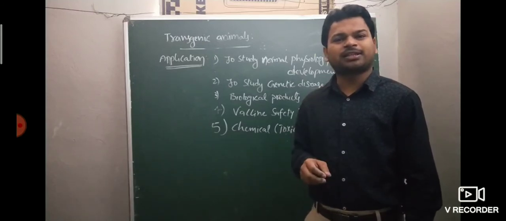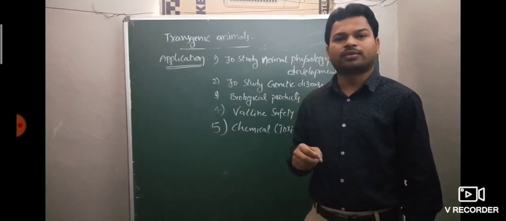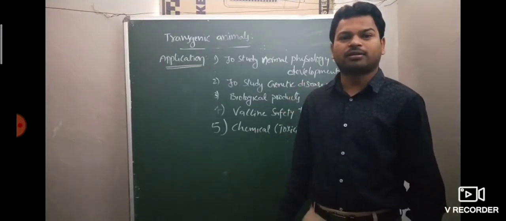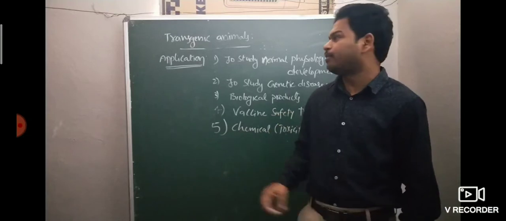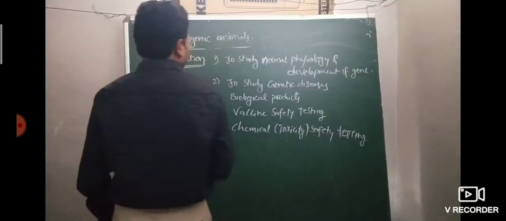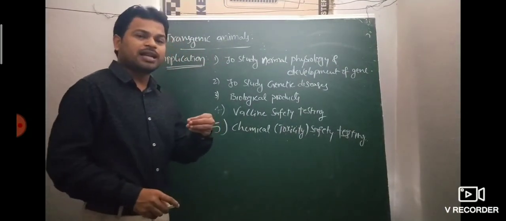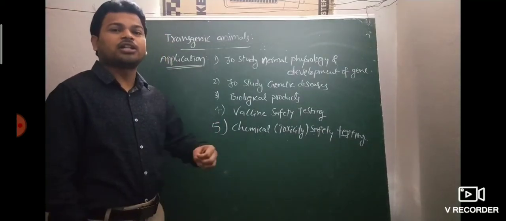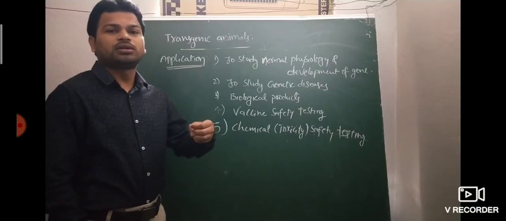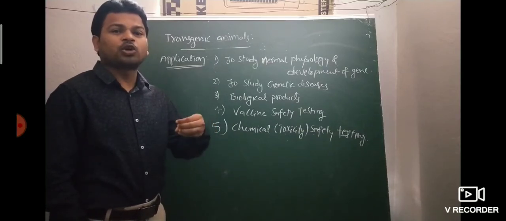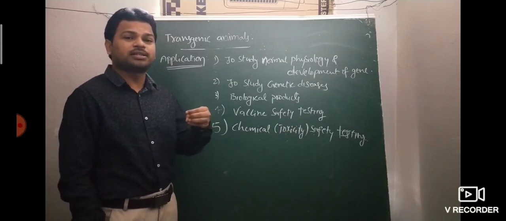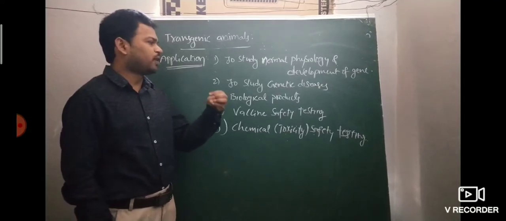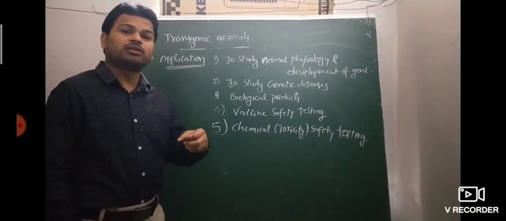Genetic diseases are nothing but due to lack or deletion of genes. So genetic diseases are identified by transgenic animals. Transgenic animals not only identify the genetic diseases, but also help to control them. That means not only diagnosis but also treatment.